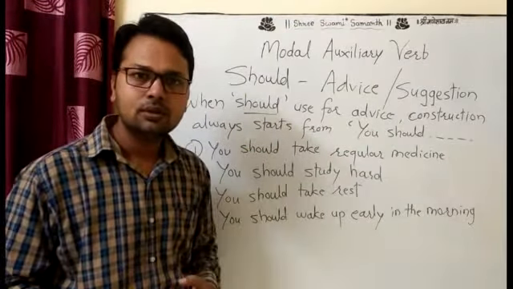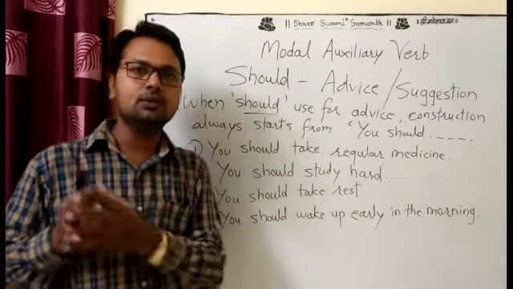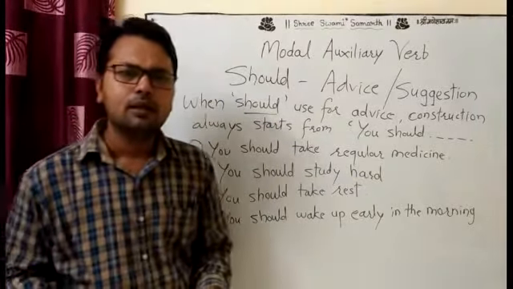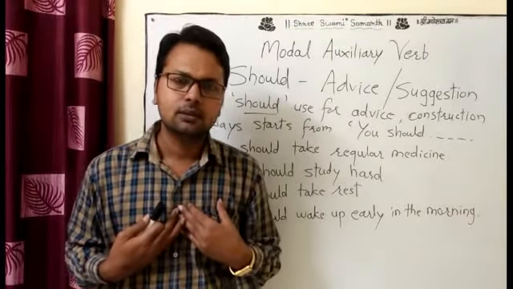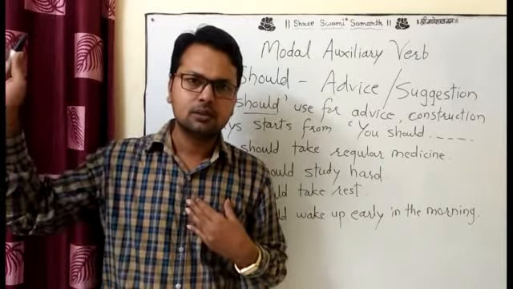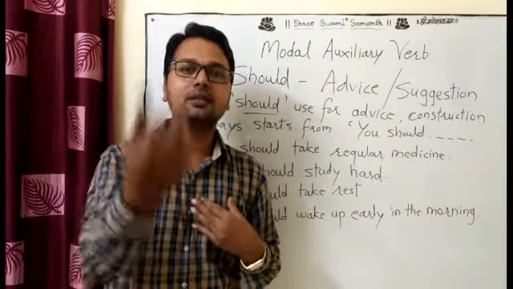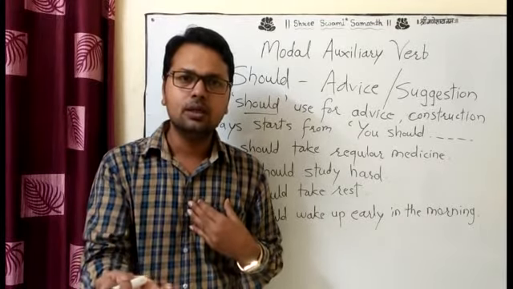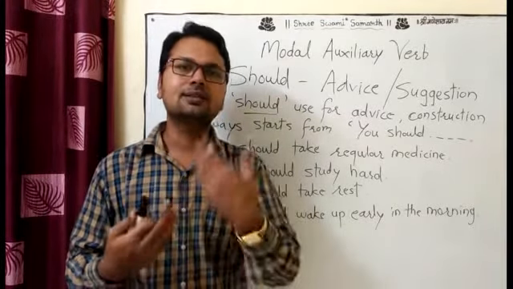Why you should? Your sentence always starts from you. Why you? Because very simple. If I want to give advice, I never give advice to the third person. I give advice to the second person. Who is the second person? You. In front of me, the person is the second.